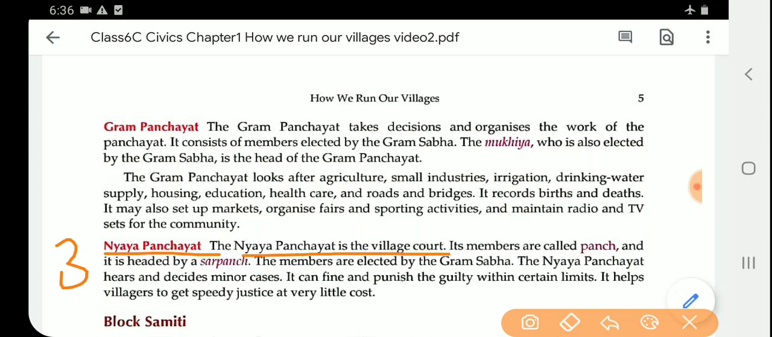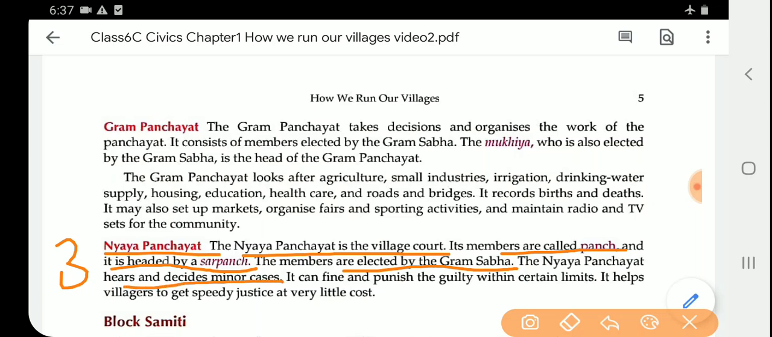Okay, its members are called Panch, and it is headed by the Sarpanch. Now, Nyay Panchayat is headed by the Sarpanch. Its members are also elected by the Gram Sabha. Nyay Panchayat hears and decides minor cases.